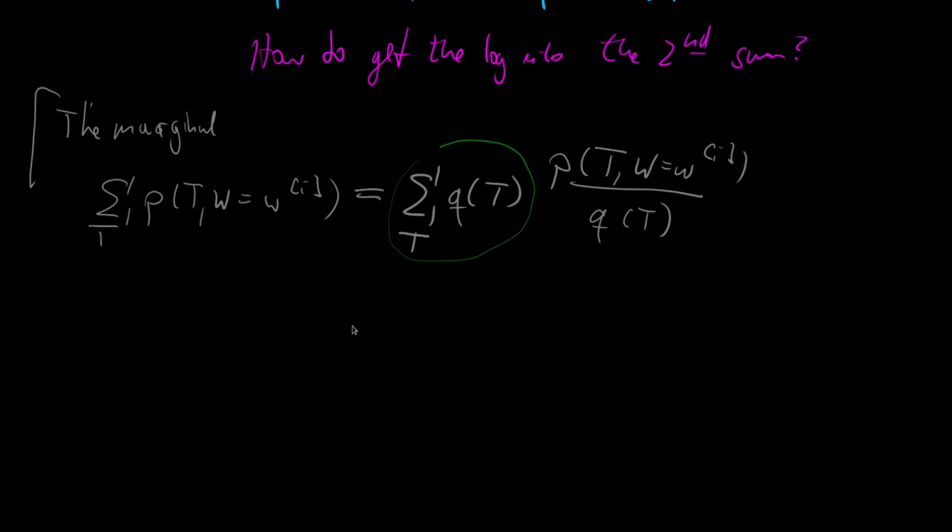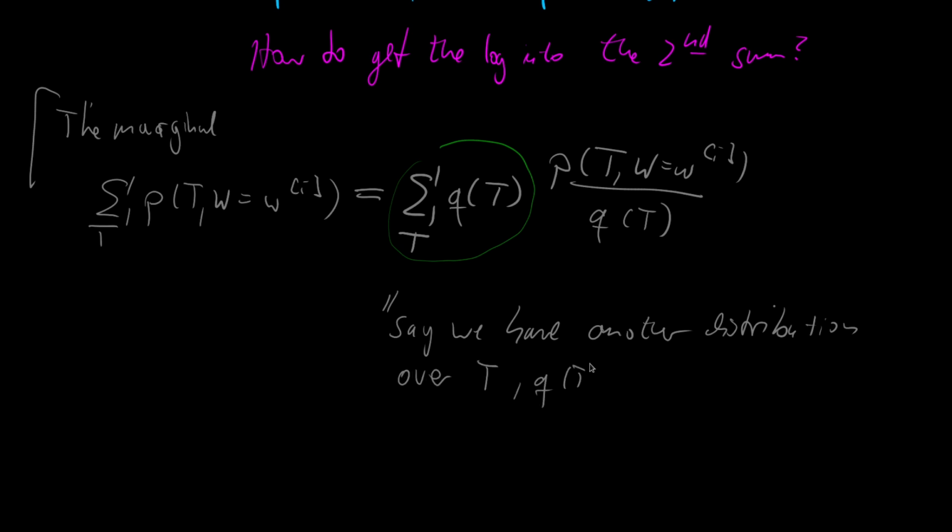So let's say we have another distribution over t, the q of t. And this is like giving us access to more information on the latent variable. And in case you're familiar with it, this is similar to importance sampling, where you would also introduce this kind of trick.